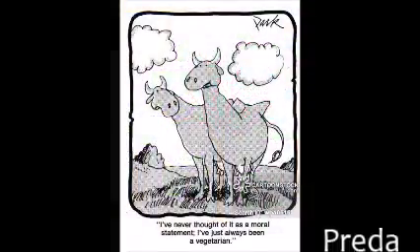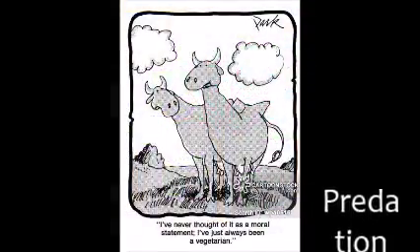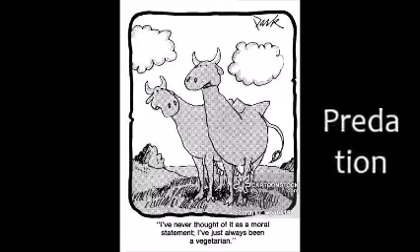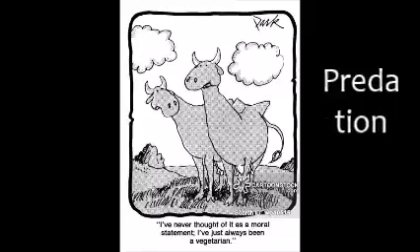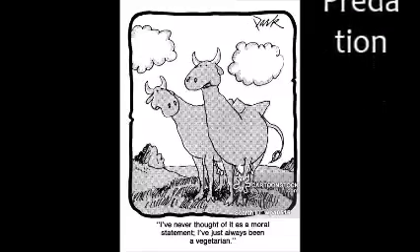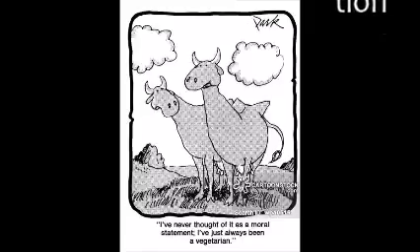An interaction in which one animal, the predator, captures and feeds on another animal, the prey, is called predation. Predators can affect the size of prey populations in a community and determine the places prey can live and feed.